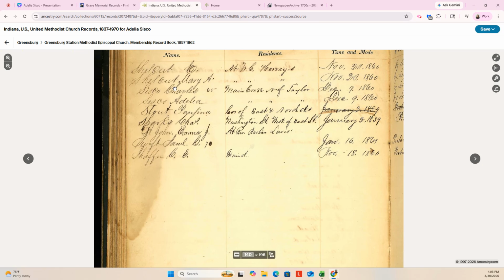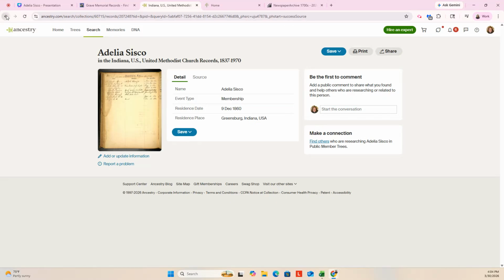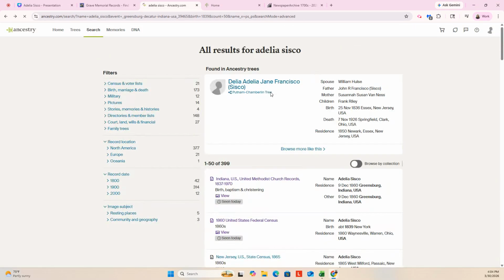And then I do love this. I don't know that it is any help, but we've got a main cross. I think it's north, not south, north of Taylor is their residence. I mean, this is from 1860. Yeah, that address doesn't ring a bell in my small town, but the addresses were definitely different. Okay, so this is good. So we have a Charles. All right, let's go back and see what else I can find.